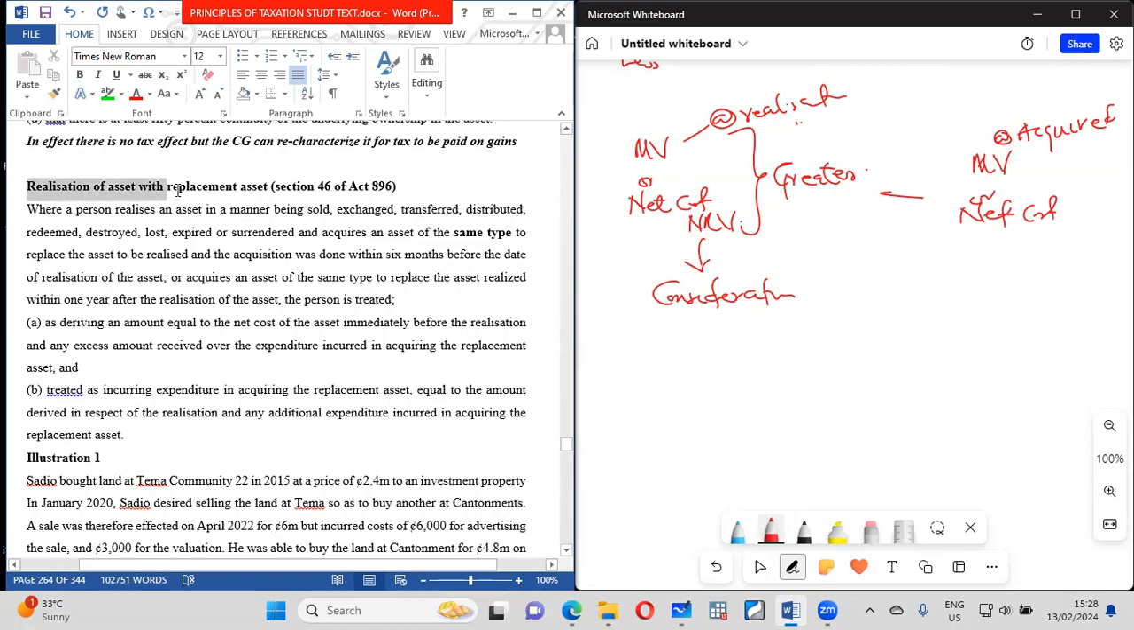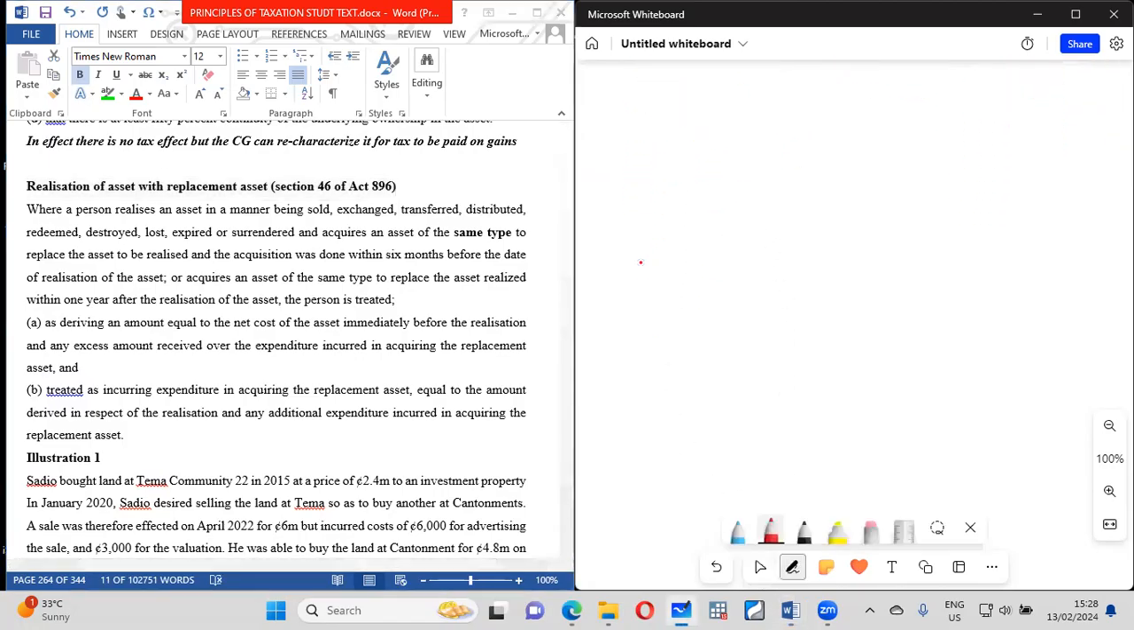Realization with replacement. Realization of an asset with replacement. This is very, very key, and it is important. Now, this law says that if I am selling an asset, and please, the assets we are talking about here are capital assets. So this may include shares, interest in land, securities, and all those things. Not depreciable assets. So bear in mind.